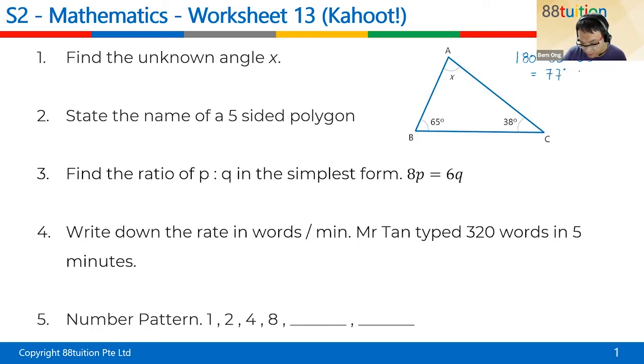All right, this is called what? This is called angle sum of triangle. The reasoning must be written: angle sum of triangle. Better get used to writing the reason, because in Sec 1 and Sec 2, everything is about presentation. If your presentation is a little bit off, your teacher will not like it. So always present in such a way that your teacher likes your style. Always write in the reasoning, angle sum of triangle.